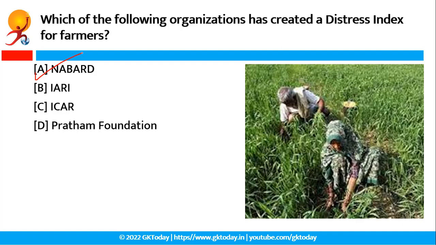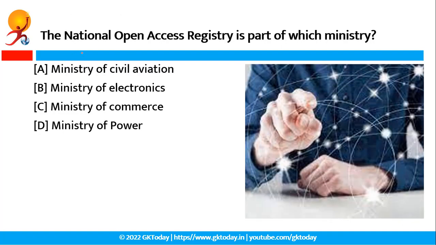NABARD conducted an extensive field study in cooperation with Bharat Krishak Samaj. The index will help lending institutions to take a holistic view of crop insurance as they will be able to gauge the expected crop damage. The rate of distress has been found to be higher among marginal farmers. These are farmers who have land holding of less than 1.1 acres, and unfortunately 86% of farmers fall under the category of marginal farmers. Okay, so now move to the next question.